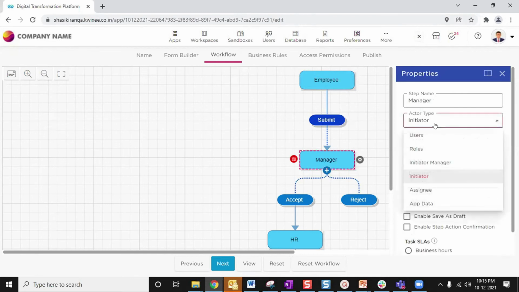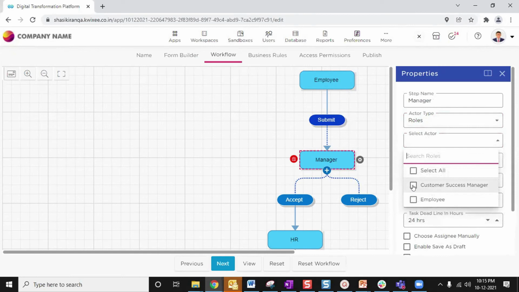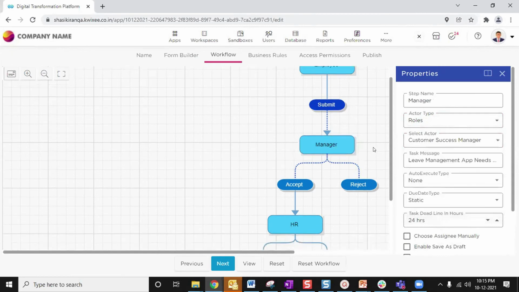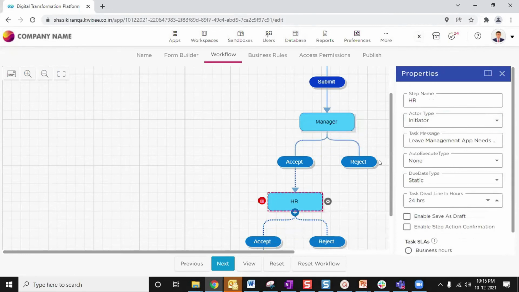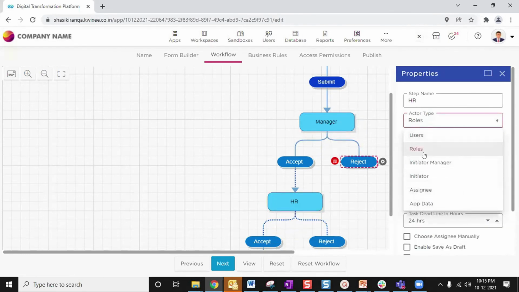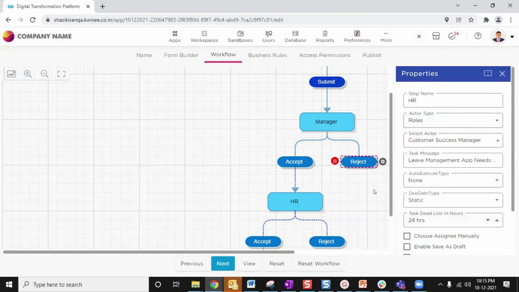Now for the manager, I will select a role. I will select the role as customer success manager here. Now, if I want to give an HR role also, for HR I will give a role. As of now, I don't have an HR role here, so I'm selecting customer success manager as the role itself. The role can be HR as well.